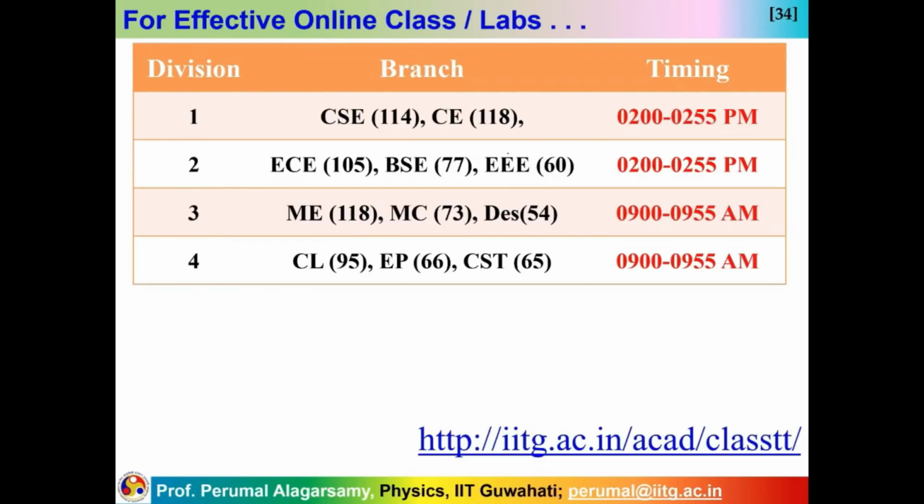So these 3 departments are in group 2. In group 3 you have mechanical engineering and mathematics and computing and design students. But design students do not come to the PH 101 course, but nevertheless this is common information, therefore please note it down. And in group 4 we have chemical engineering, engineering physics students and chemical science and technology students.